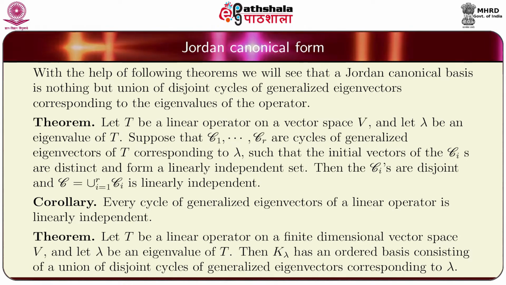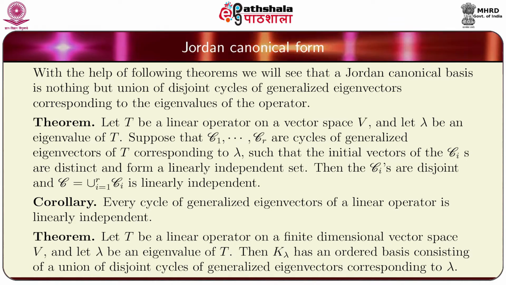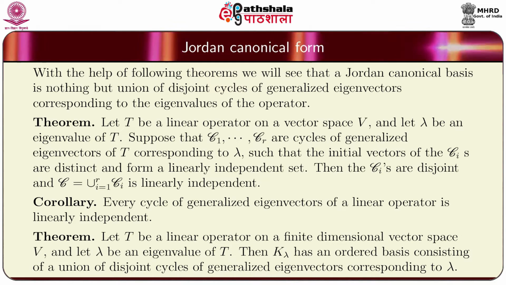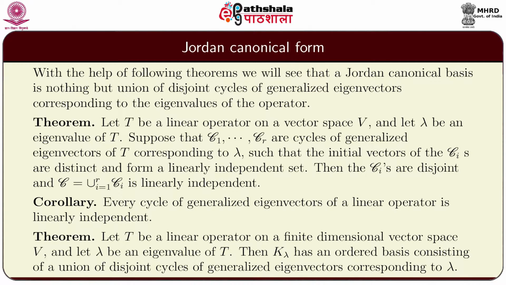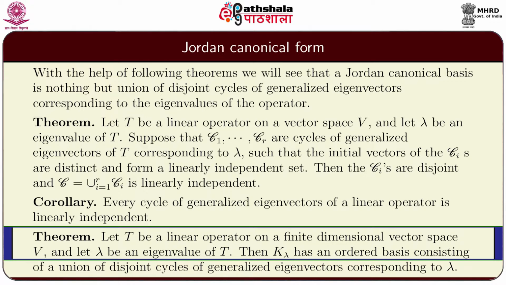And then the corollary says that every cycle of generalized eigenvectors of a linear operator is linearly independent. That is clear from this theorem.